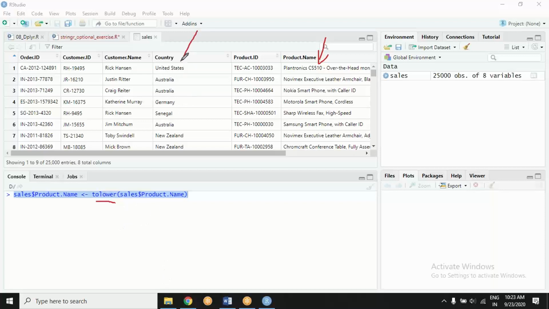But what about country? Somebody may ask me about countries. Here there can also be uppercase and lowercase. Maybe customer name, maybe product ID, maybe customer ID, maybe order ID. Getting the gist? Will I keep doing this? To lower product name, then to lower customer name, then to lower order ID, then to lower country name. For now, there are 5 columns. What if there are 50 columns?